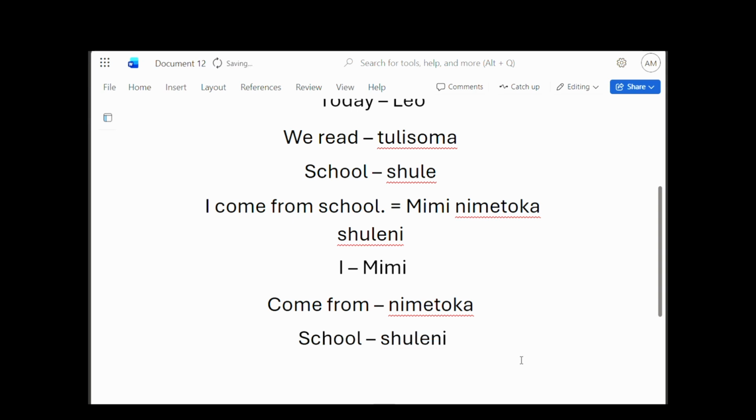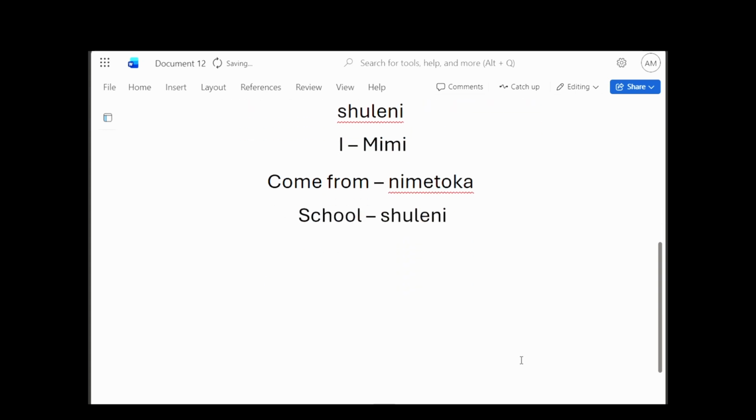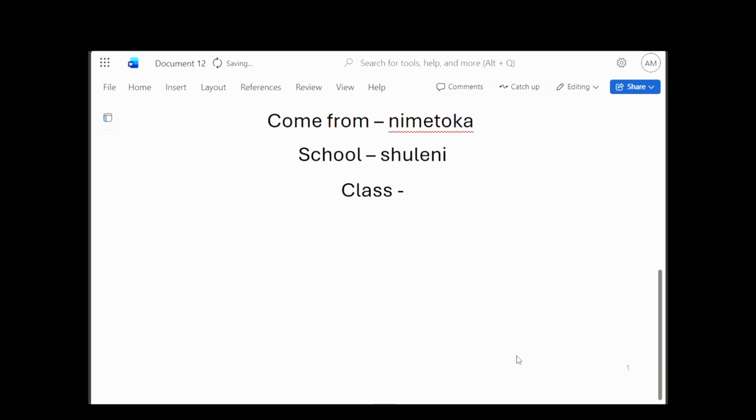Let's look at another example. We can look at another word like class. So basically class is English. In Swahili class becomes darasa. That is in Swahili. Let's look at an example.